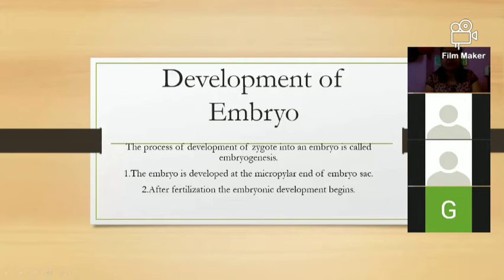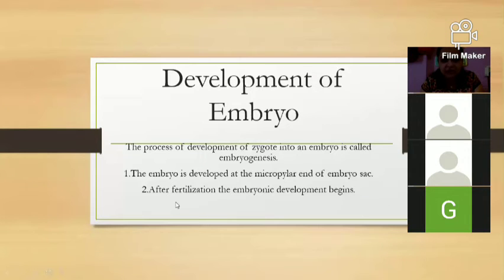Then after the endosperm development, we have the next topic, the development of an embryo. The process of development of the zygote into an embryo is called embryogenesis. The embryo is developed at the micropylar end of the embryo sac.